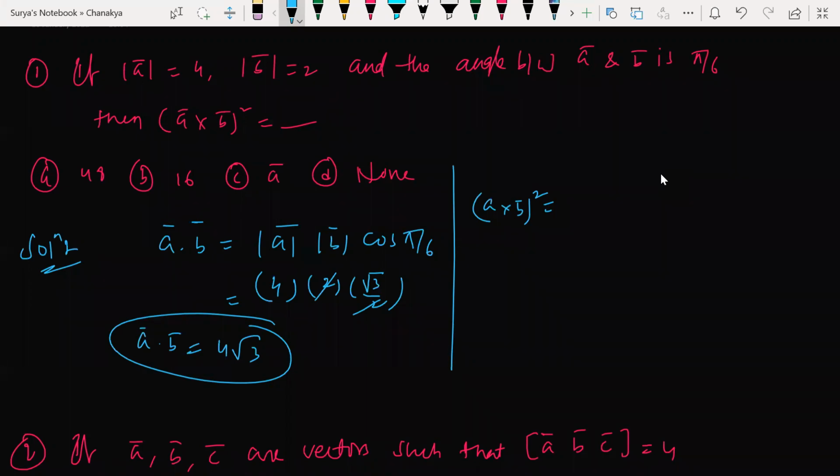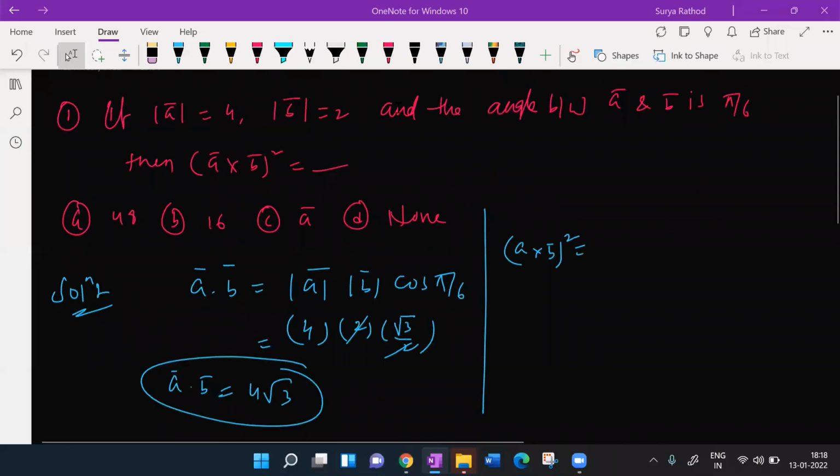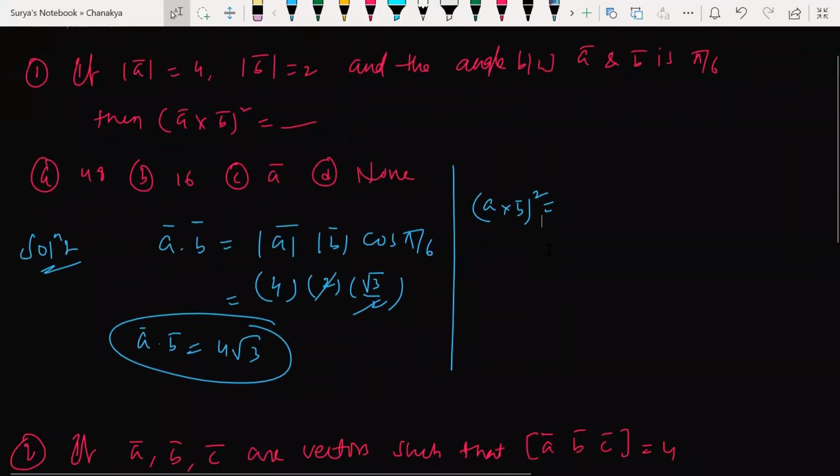How can I find this? A square B square form we can write. Talk loudly, can you please talk loudly? A square B square form.